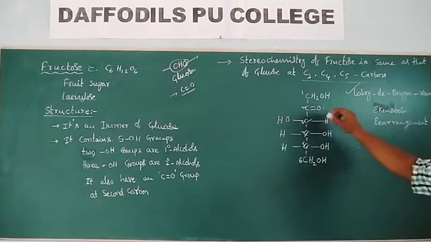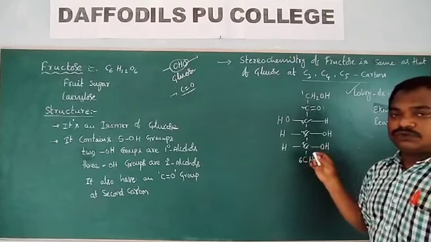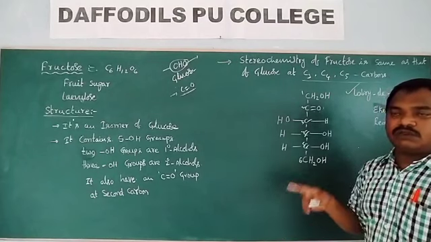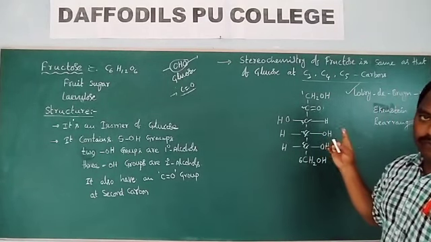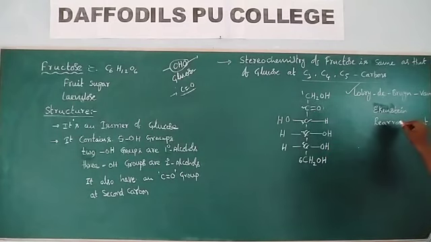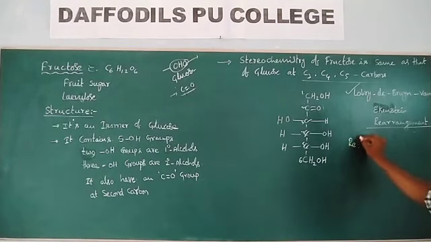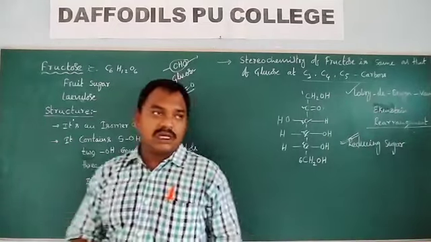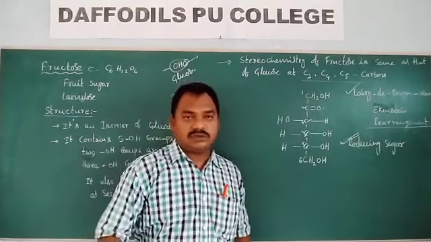So you have to remember this one. Whether fructose is a reducing or non-reducing sugar: fructose is a reducing sugar even though it contains a ketonic functional group, due to the Lobry de Bruyn-van Ekenstein rearrangement. So it is a reducing sugar. This is important. This is the structure of fructose.